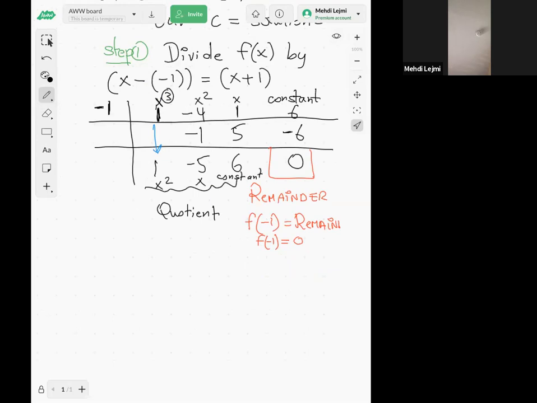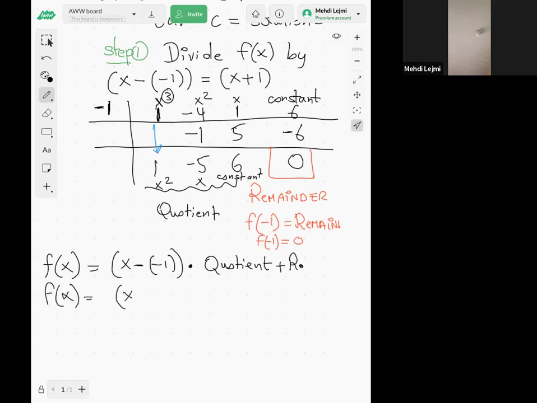So I can write my f of x as the divisor, x plus 1, or x minus -1, times the quotient, plus the remainder. So f of x is x minus -1 times the quotient, which is 1x squared, -5x, and constant 6, plus 0, the remainder.